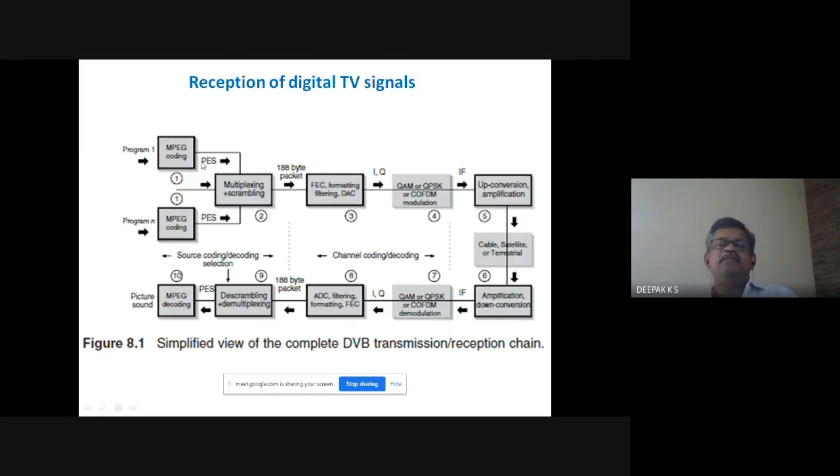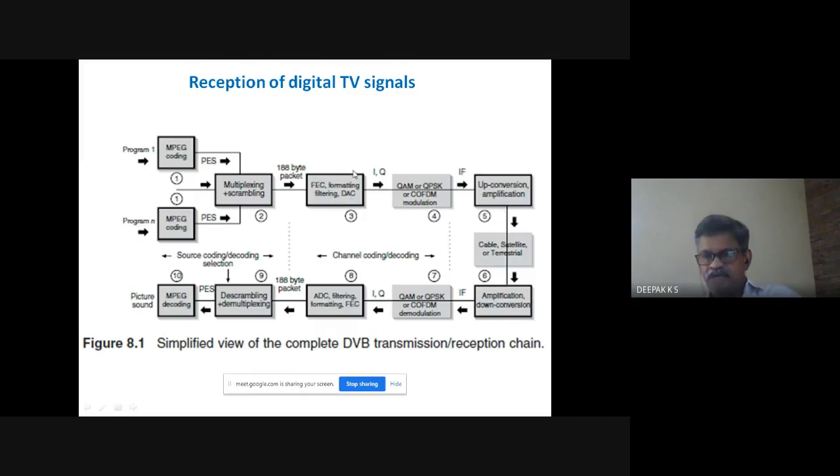And these are elementary streams, multiplexing and scrambling, and you have packetized elementary stream packets. Now these are channel coding and decoding. Channel coding means Reed-Solomon. In source coding you are reducing the bits for compact representation; here you are adding bits to tide over the issues in this channel, the errors. BER we have seen, and we want to reduce it. BER is a characteristic of the channel. So to deal with this, we add some extra bits, that is the forward error correction coding, and formatting and filtering.